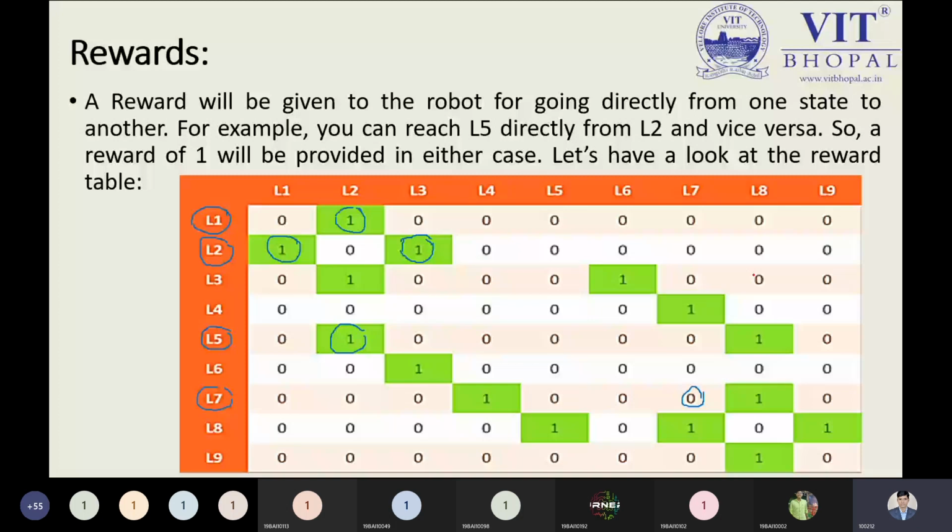Else we are getting the 0, or nothing. That 0 is saying to us that you are getting no reward, but we are not imposing a penalty. So we are getting no reward. From this point we have to keep in mind that there is no guarantee in the reward table. This is my point, please keep it in mind right now. You are required to keep only these two kinds of values, 0 and 1 only.